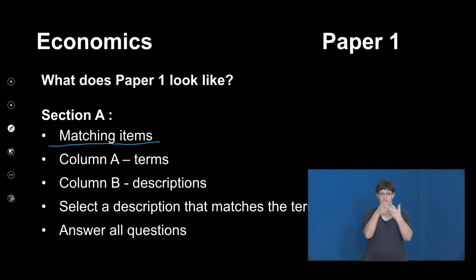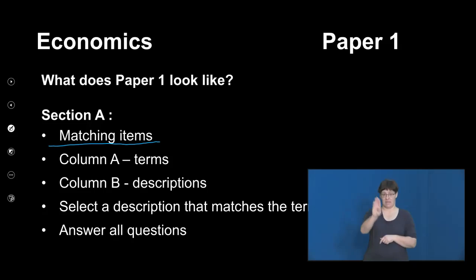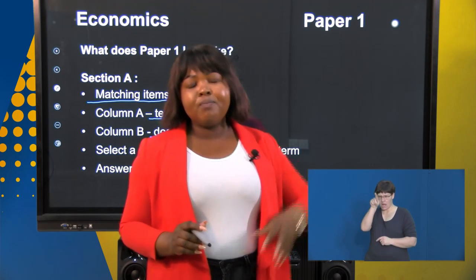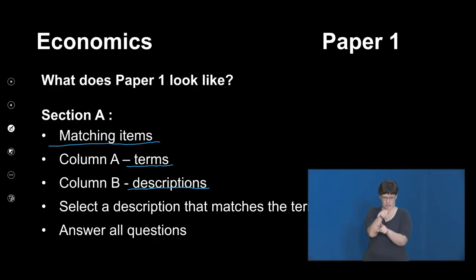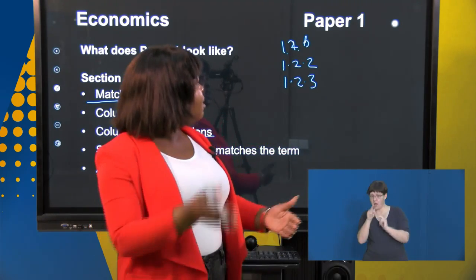Here, boys and girls, you are given 2 columns: column A and column B. Column A gives you the terms. Column B is the description of the terms. I would encourage you to first read column B, and then look for the answer in column A. What do you do in the exam? You write your question numbering, so it becomes question 1.2.1, 1.2.2, 1.2.3. You go to your question paper, read the description in column B, and look for the answer in column A.